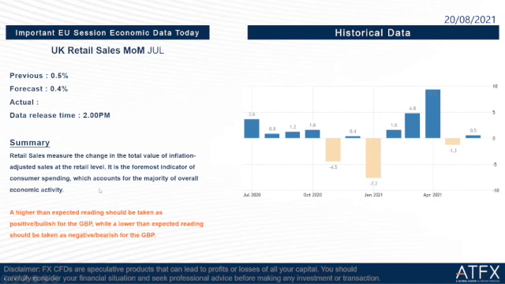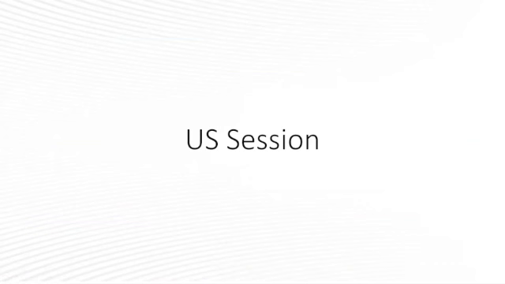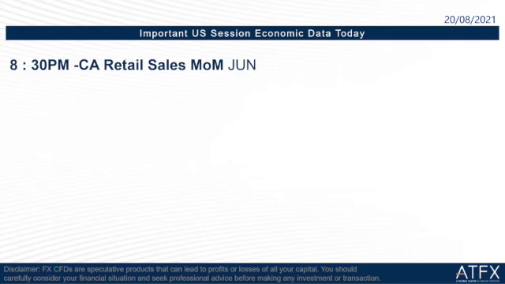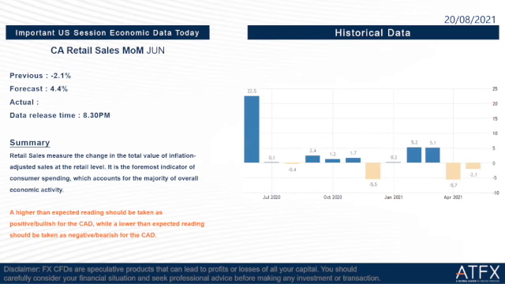Okay, the next one is the US session tonight. The important economic data tonight is Canada retail sales monthly. The previous is negative 2.1%. The forecast is 4.4%, which is quite a lot higher than the previous one. So remember, a higher than expected reading should be taken as positive for the Canadian dollar, while a lower than expected reading should be taken as negative for the Canadian dollar.